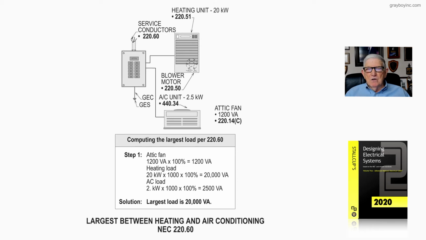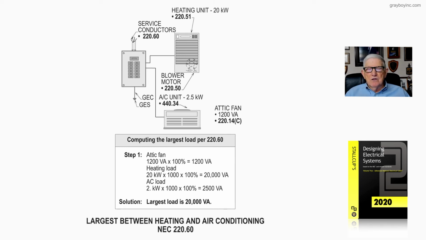The AC unit will be 2.5 kW times 100% times 1000 to get rid of the K, we come up with 2,500. So we select the largest of the three, and it would be the heat.